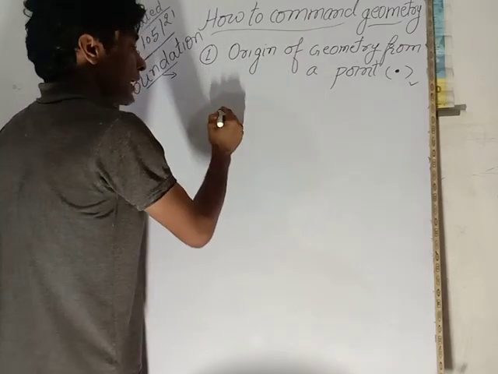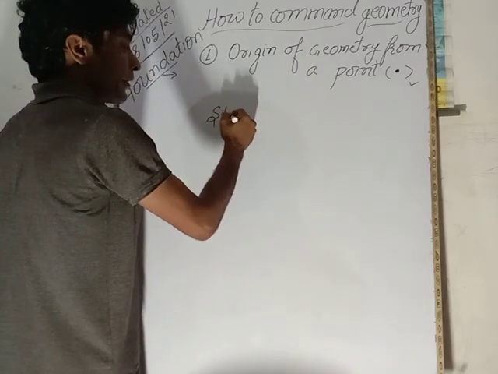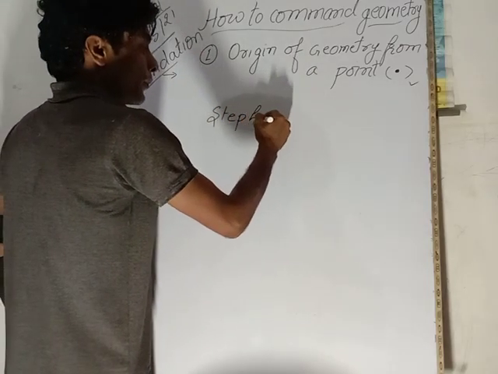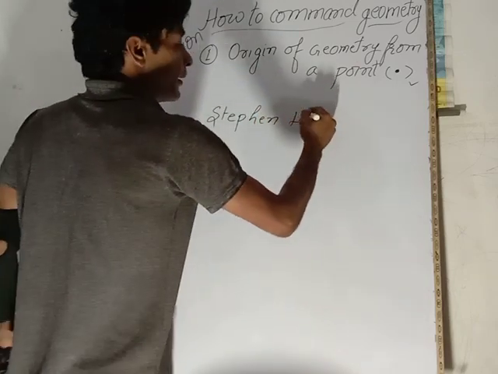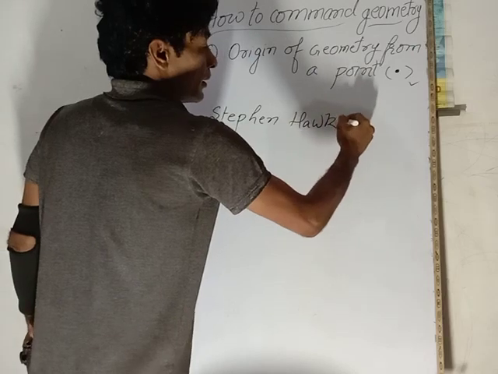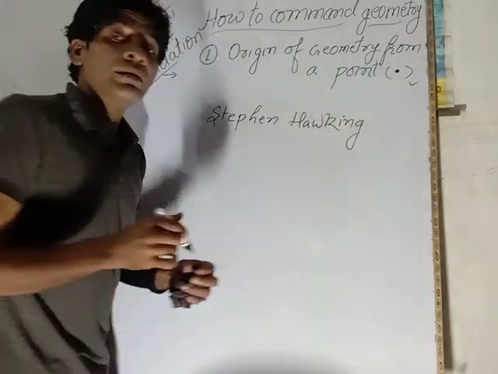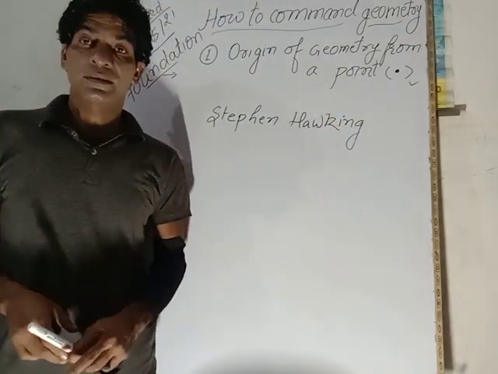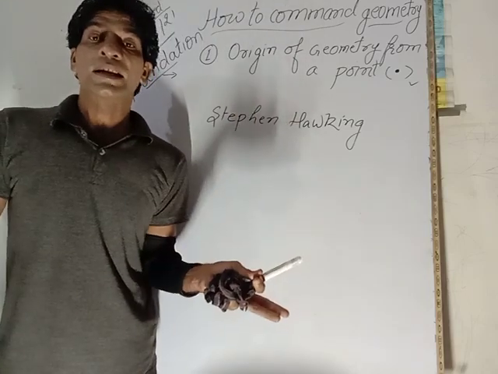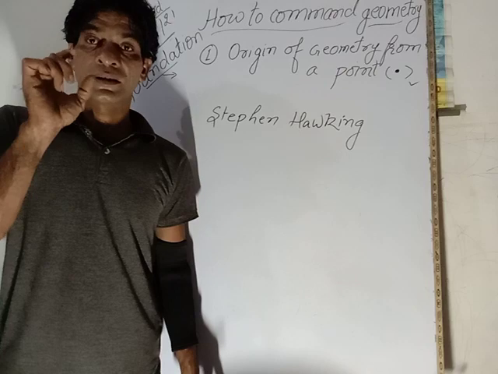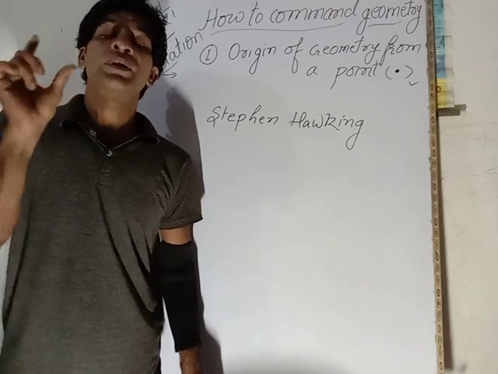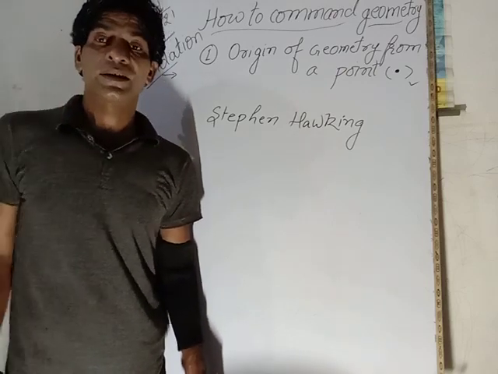Just as Stephen Hawking propounded the theory of universe, that this very universe is made up of only a point object. This ordered universe originated from a point object.